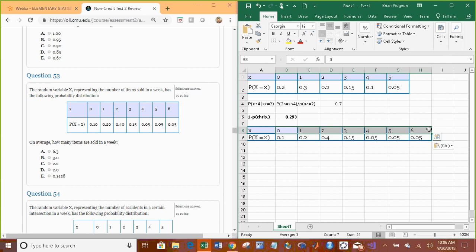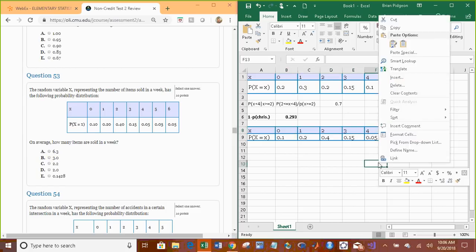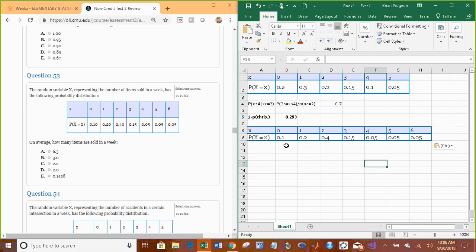They just see a number 0 through 6, and take the average of those. That's not correct because that assumes that 0, 1, 2, 3, 4, 5, and 6 occur equally likely. But if you look at this table, these don't occur with the same probability. So we have to take into account that a 0 will occur 10% of the time, a 1 will occur 20% of the time, 2 will occur 40% of the time. So our mean is probably going to be somewhere around 2.